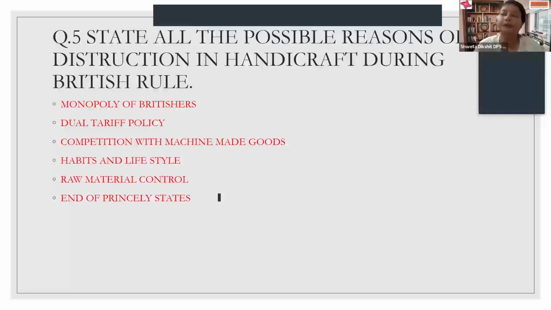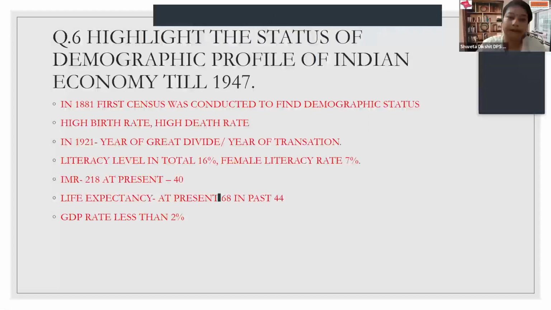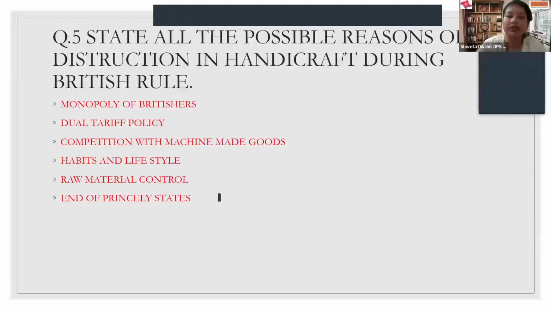Then comes the next topic of this chapter, which is associated with the handicraft industry's destruction. I long back told you that the British had systematically destroyed the handicraft industry, as I mentioned it, on the name of systematic deindustrialization. I repeat, children, systematic deindustrialization.